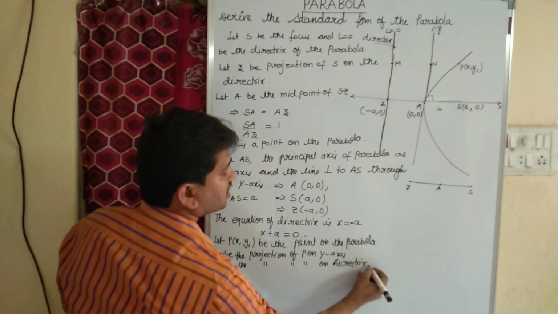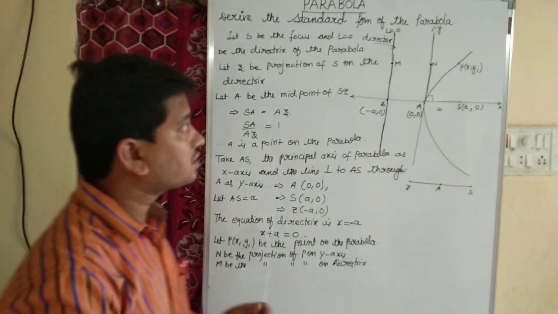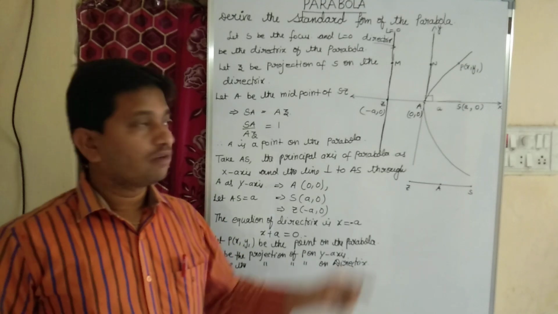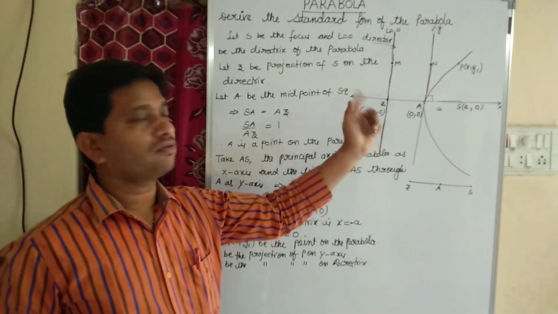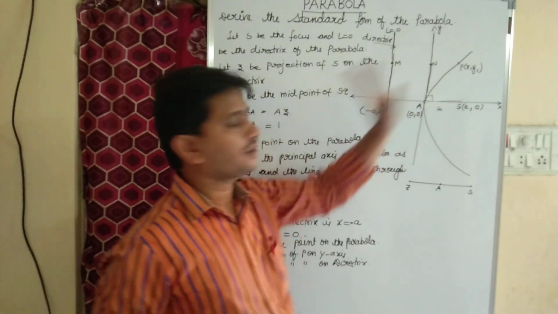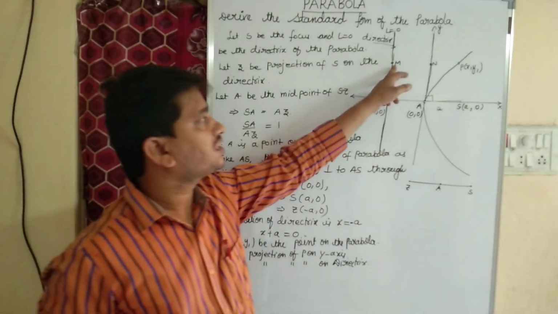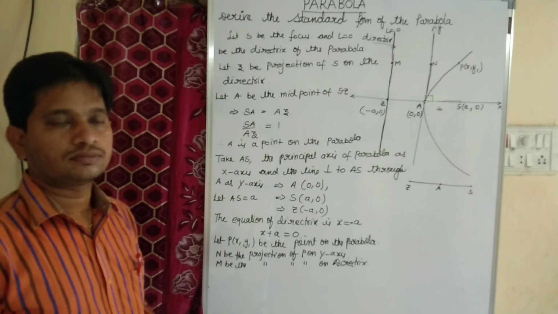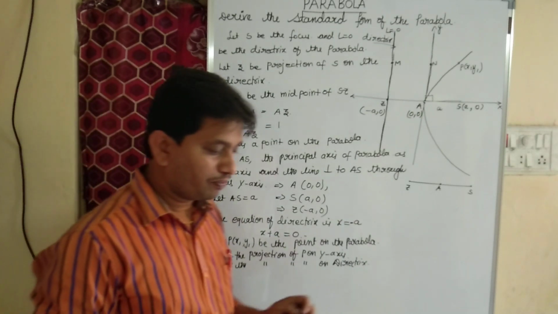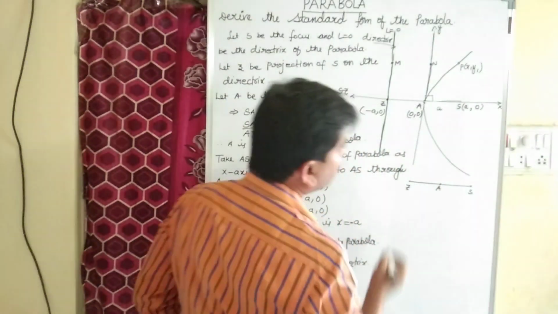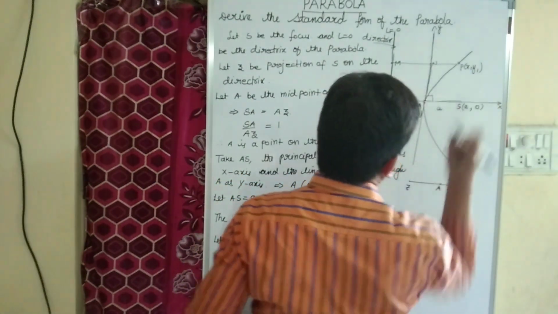Once again I am explaining these three points. The first one is P, a point on the parabola. N is a point on the y-axis, which is the projection of P. M is a point on the directrix, which is the projection of P. Therefore, what is the distance between P and M?